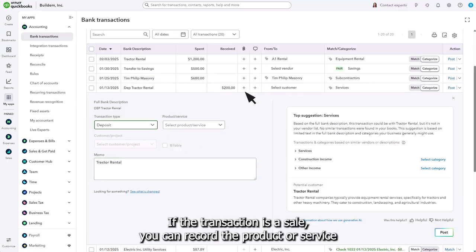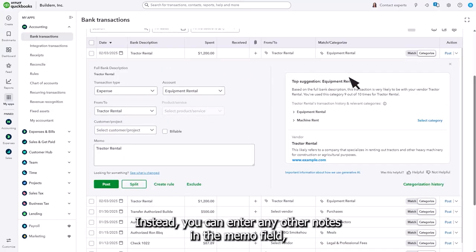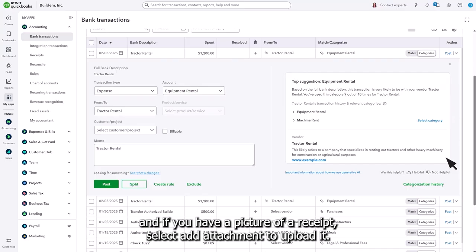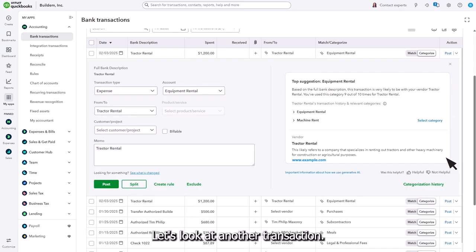If the transaction is a sale, you can record the product or service you received the money for instead. You can enter any other notes in the memo field. And if you have a picture of a receipt, select Add Attachment to upload it. Let's look at another transaction.